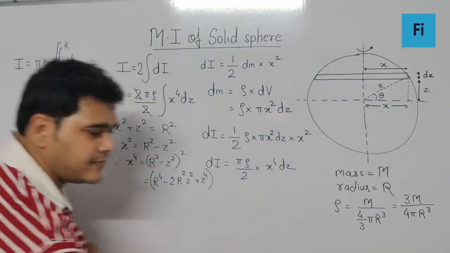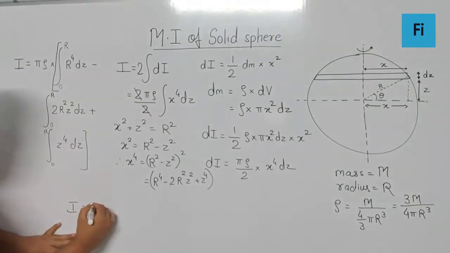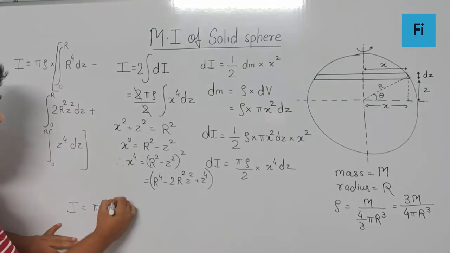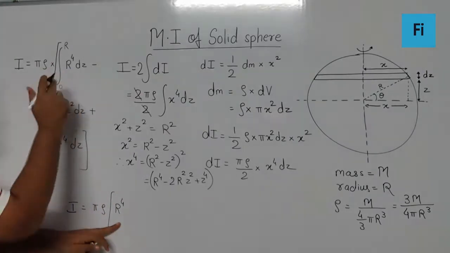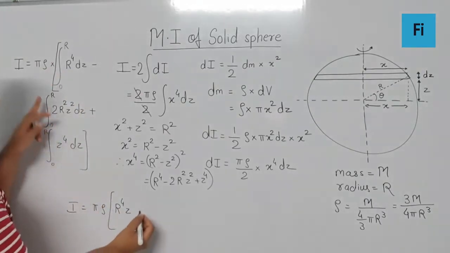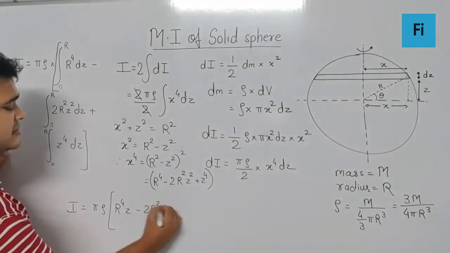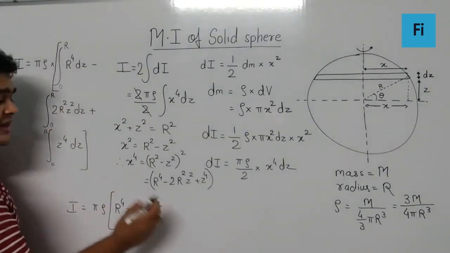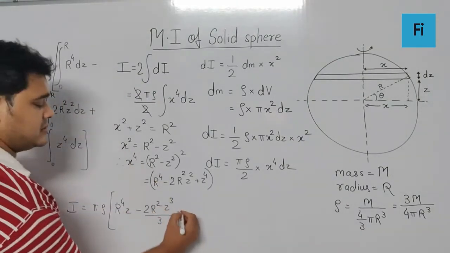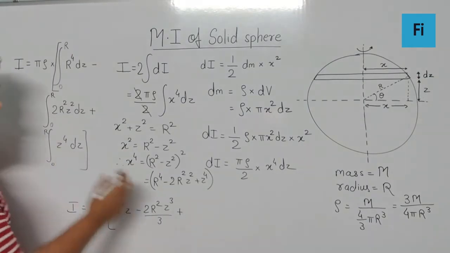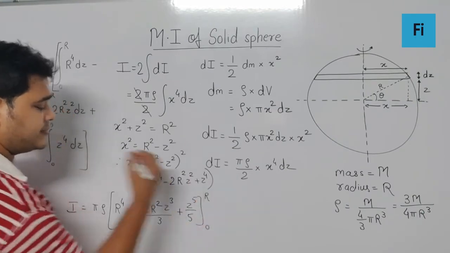I is equal to pi rho in the bracket r raised to 4 integration dz as z, minus 2r square as it is, integration z square dz is going to be z cube by 3, plus z raised to 4 dz is going to be z raised to 5 by 5, with limit 0 to r.